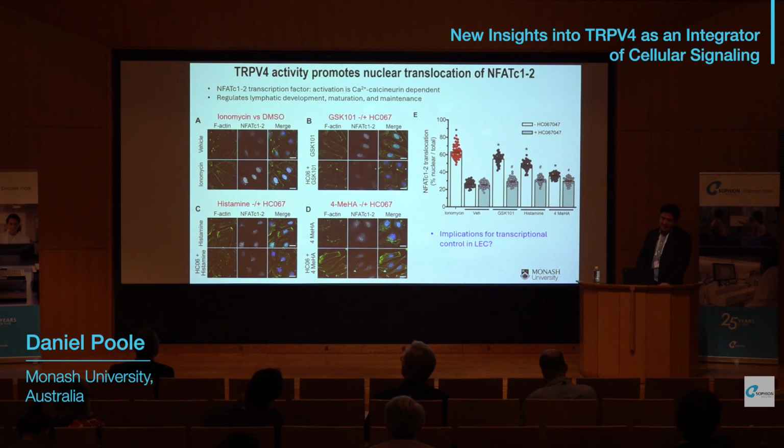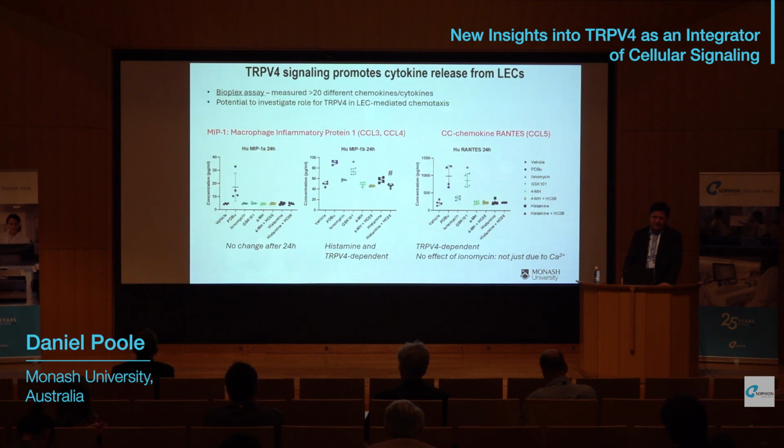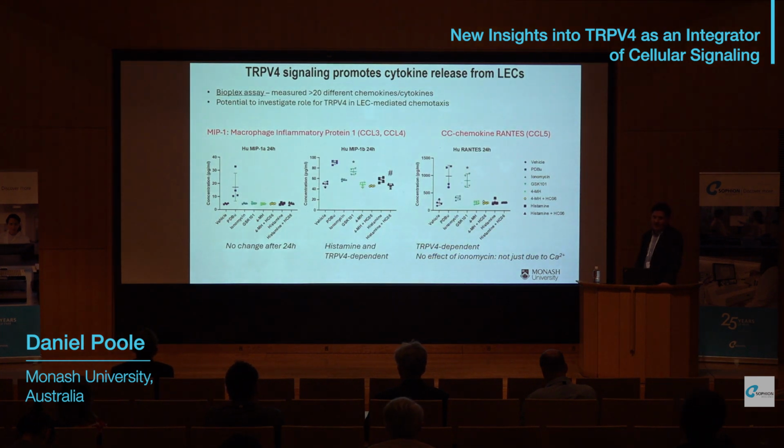So these findings have implications for the transcriptional control in LECs. We're particularly interested in looking at chemokine and cytokine production. To do this, we used a Bio-Plex assay. So we measured more than 20 different chemokines and cytokines. And the idea was that we would identify maybe some pathways that would promote chemotaxis into lymphatic vessels and then delivery of cells to draining lymph nodes.